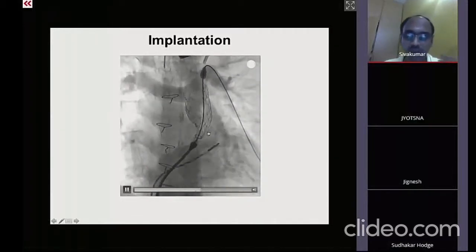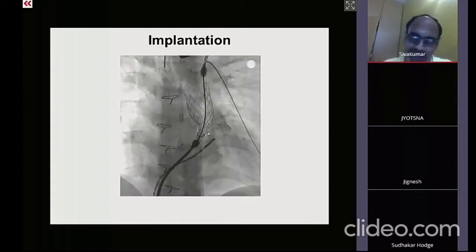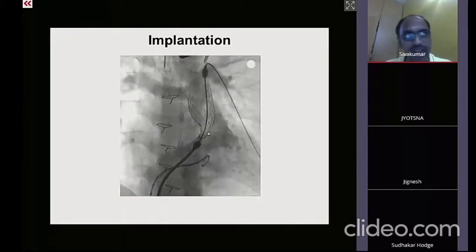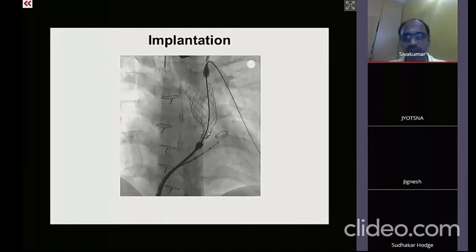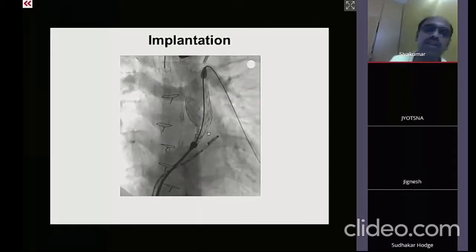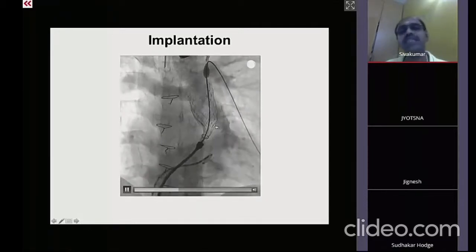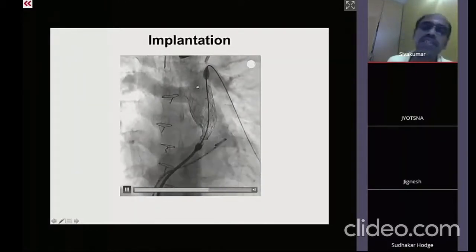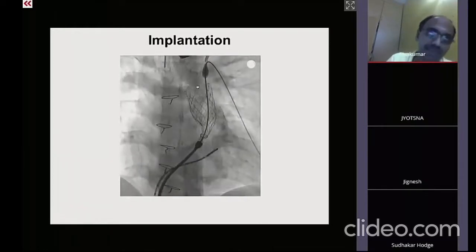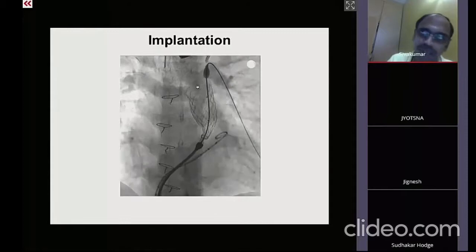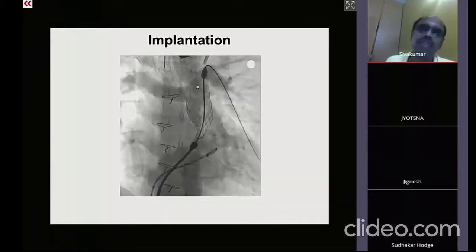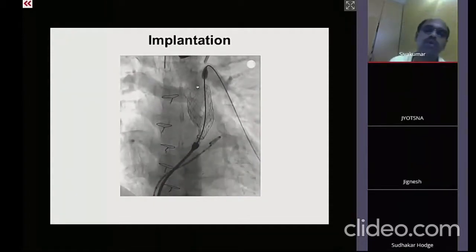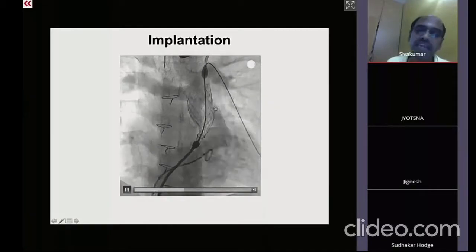So the first two valves that I mentioned, Melody valve and Sapien valve, are balloon expandable valves which are approved by US FDA, whereas the Indian MyVal is an equivalent of a Sapien valve. And what I am talking about now is the Venus P valve, with which we have the largest experience in India. We have done about 28 patients in India so far on Venus P valve, whereas Melody valve has been done on about 14 patients, Sapien valve on about 2 patients, and MyVal on 7 patients. So more experience in India is with Venus P valve.